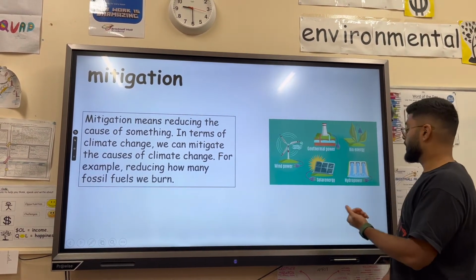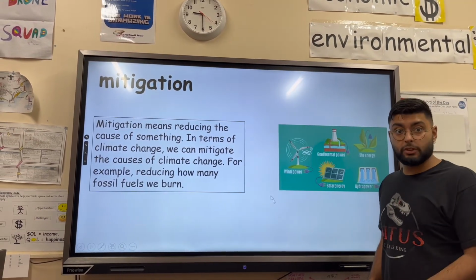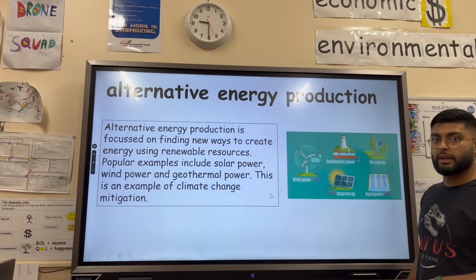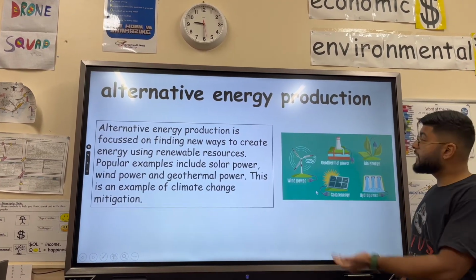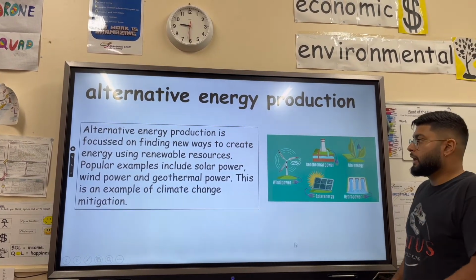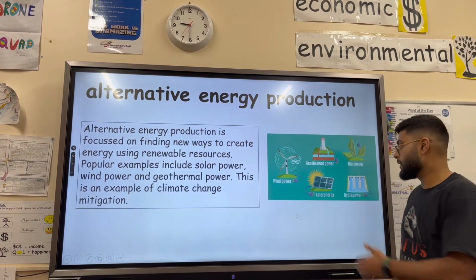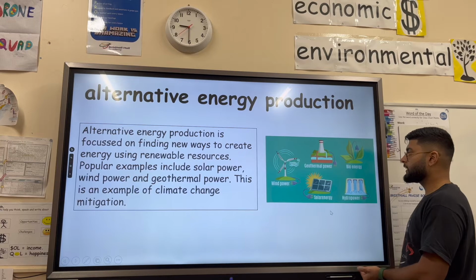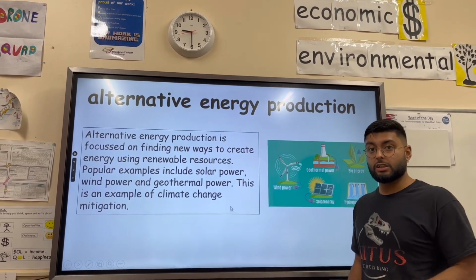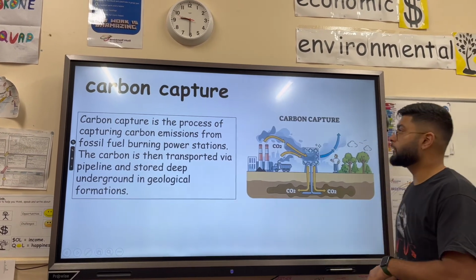Stopping the root cause of climate change. Another example of climate change mitigation is afforestation, or planting trees, because they remove carbon dioxide actively out of the environment. Alternative energy production, so anything that isn't fossil fuels and traditionally what we rely on, is finding new ways to create energy using renewable resources that won't run out. So things like wind power, solar energy, geothermal power, hydropower, all ways of creating electricity that are sustainable. They don't produce greenhouse gases, but they will also last for future generations.